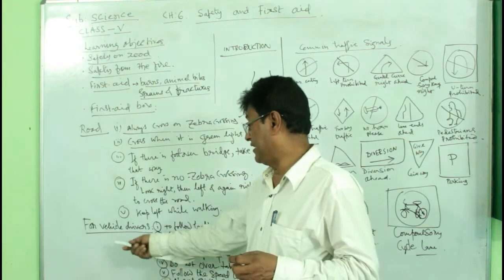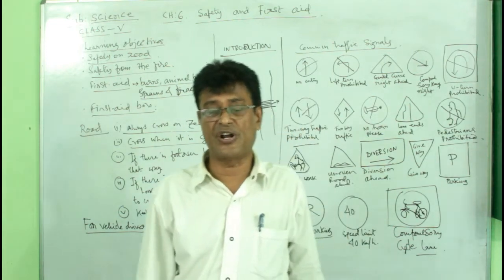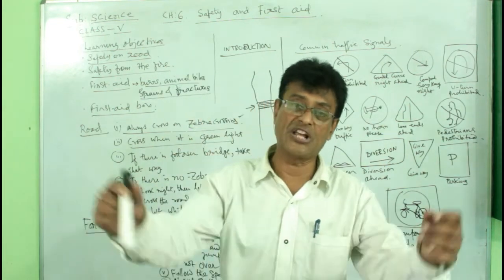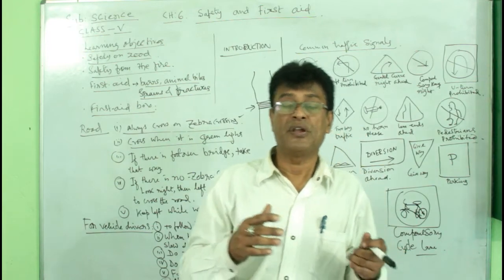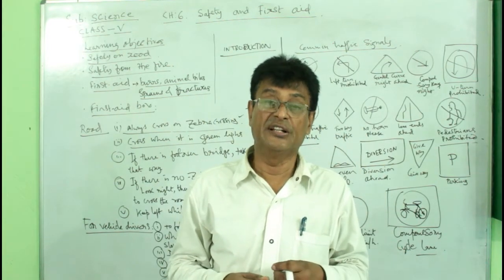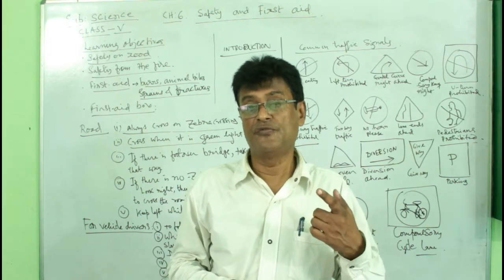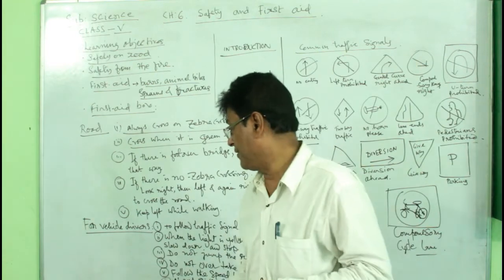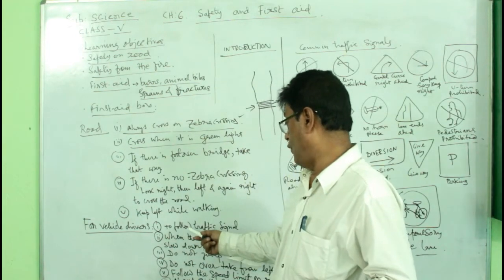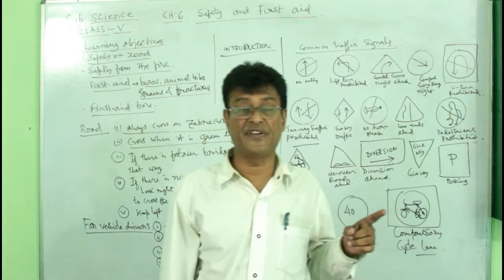Okay. Now we have the vehicle drivers. Vehicle drivers sometimes drive very rashly, and if they do, the people who are walking on the road may be in great danger. That is why the government has given some safety rules for vehicle drivers. Number 1, follow the traffic signal. The drivers must follow the traffic signal.